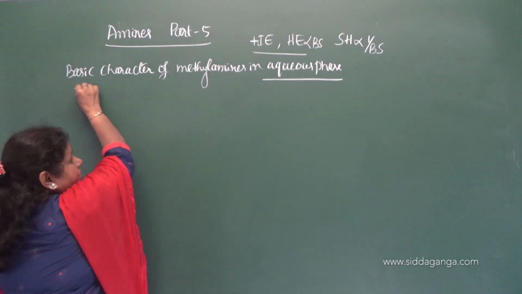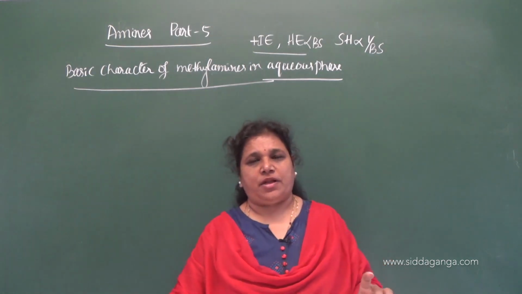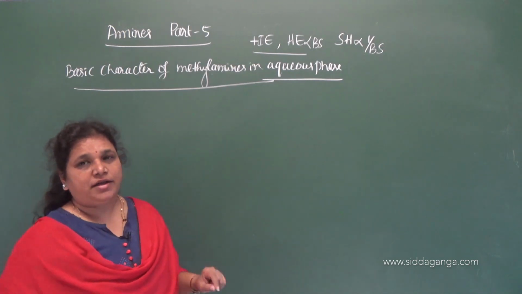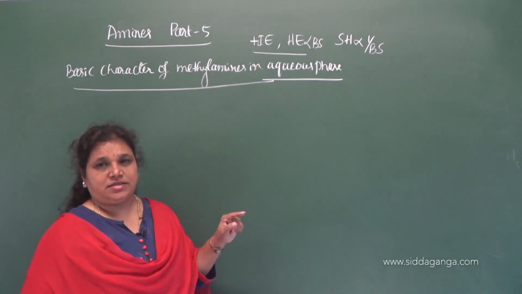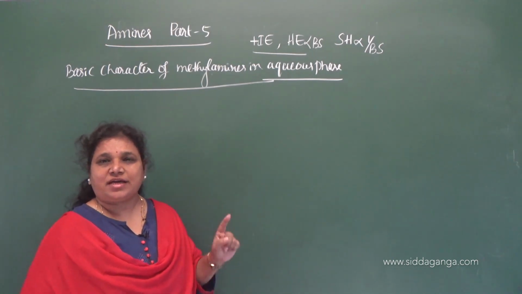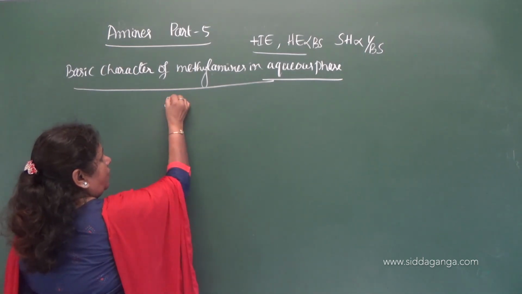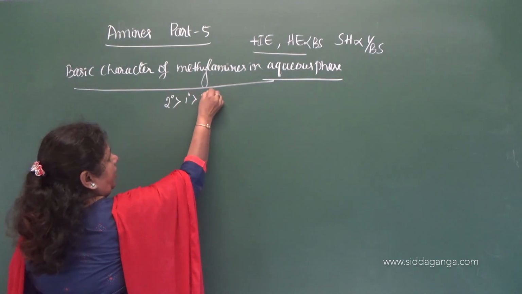In case of gaseous phase, I have already given the order: tertiary, secondary, primary. But in aqueous phase, what is the order of basic nature of methylamines? For methylamine, dimethylamine and trimethylamine, the isomeric methylamines, the order is secondary, primary and tertiary.